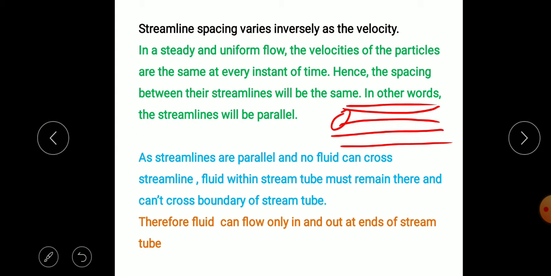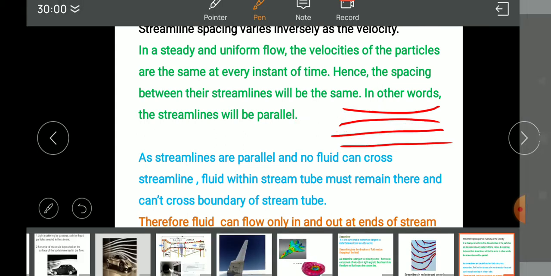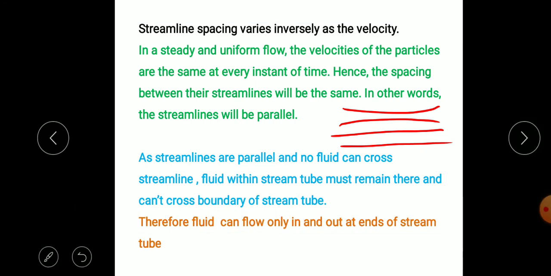If they are very closely spaced, and the density is not changing, the area is less. At that time velocity is very high, and if the streamlines are at a higher distance from each other, that means spacing is more. At that time velocity is less.